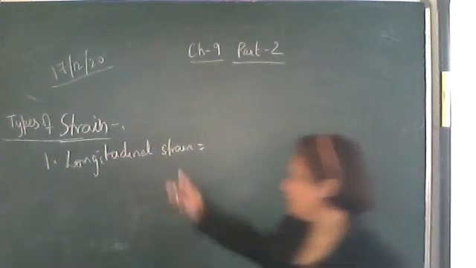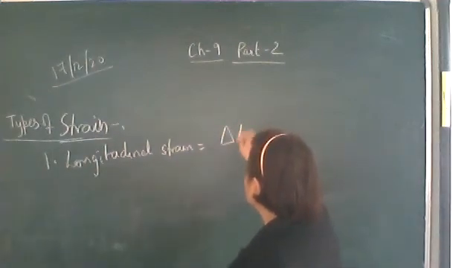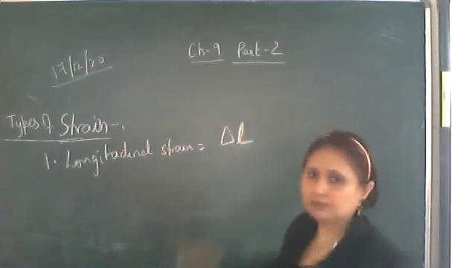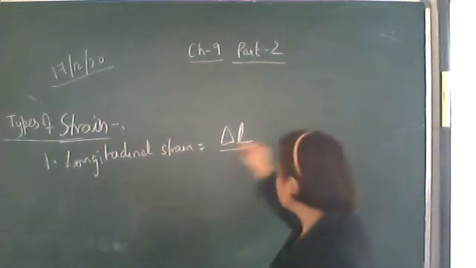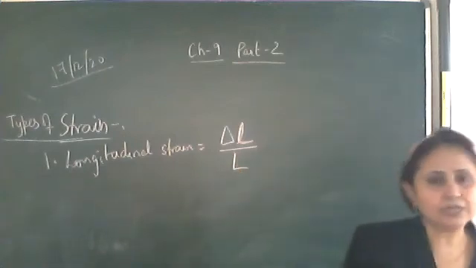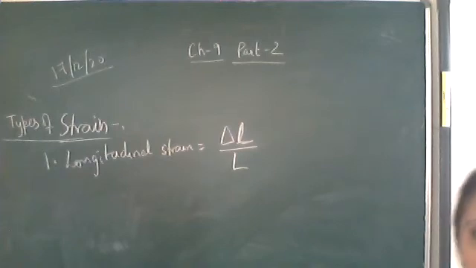So what will be the formula of longitudinal strain? Let there be a small change in the length, delta L, and the original length is L. So longitudinal strain equals delta L upon L. What is this delta L? This is the change in length, the increase in length.